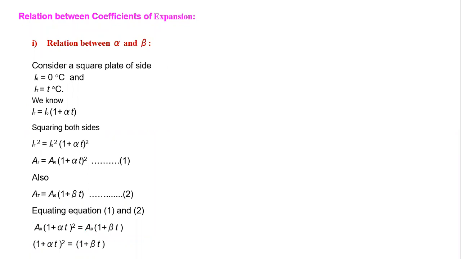So next step we get here. Expansion of this by using (a + b)² is 1 + 2αT + α²T² = 1 + βT. Now here the 1 gets cancelled. Now here we get 2αT + α²T² = βT.